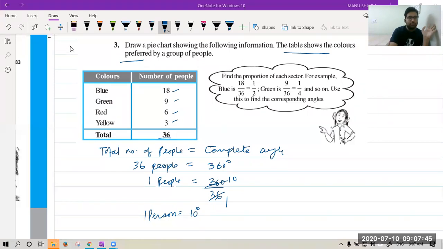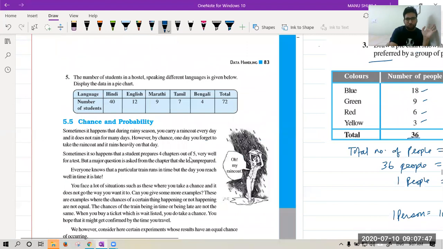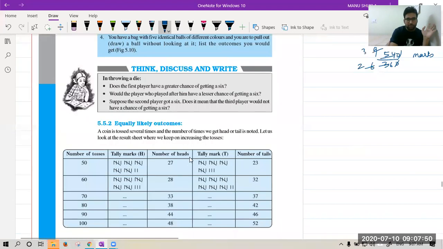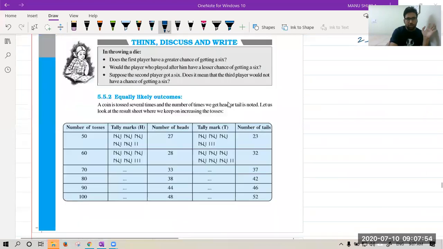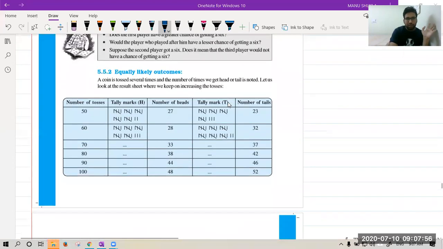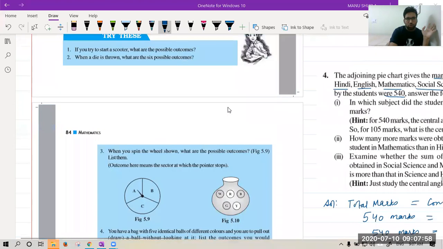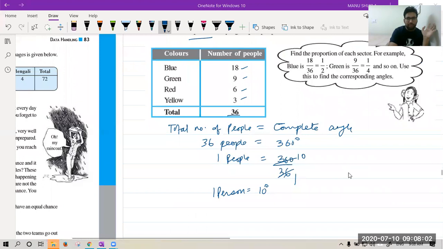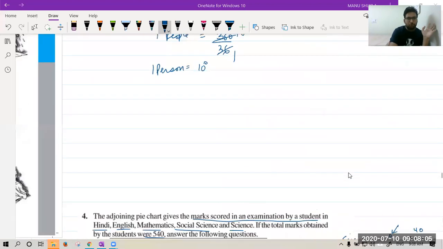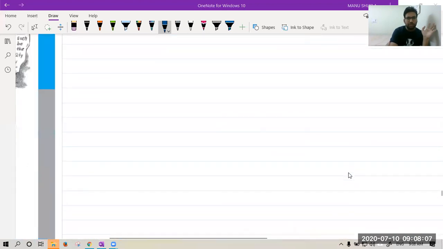Okay. Now see, what is the next topic we have? Next topic is, I guess, probability. Now we have done probability in the last class also, so we should just take a look. What is chance and what is probability? Anyone who has any idea about probability? What is probability? Please tell.